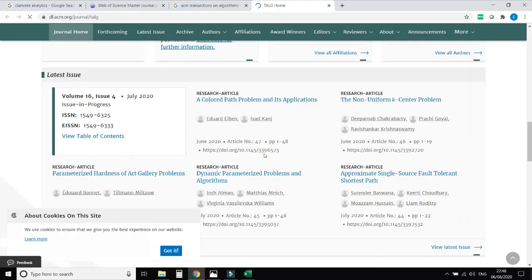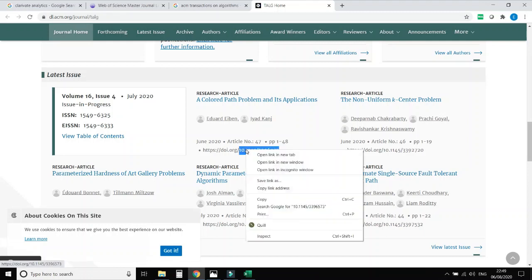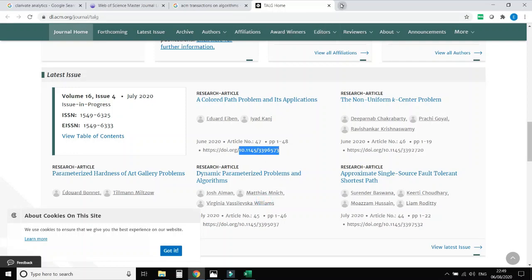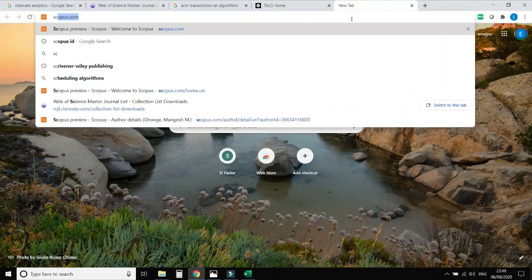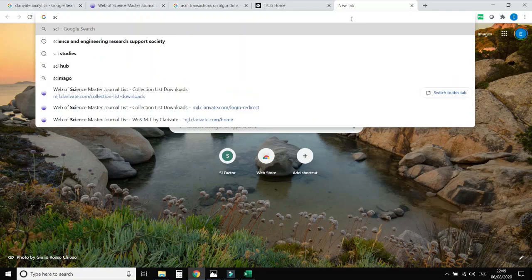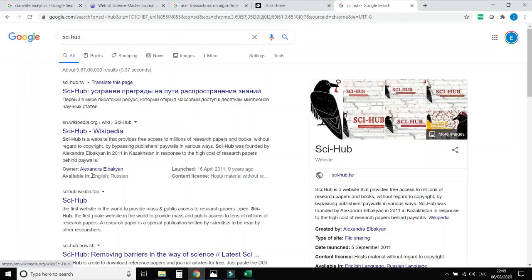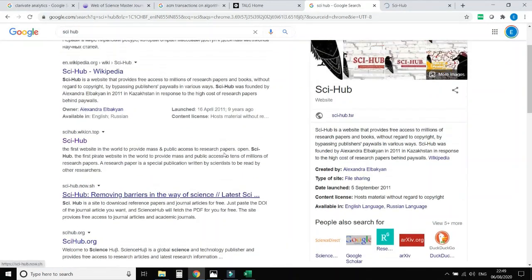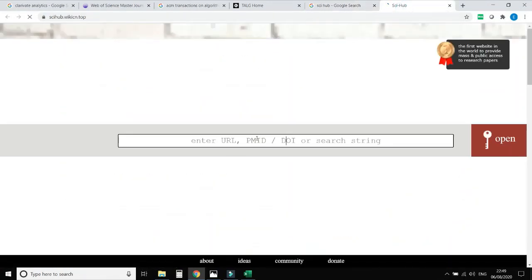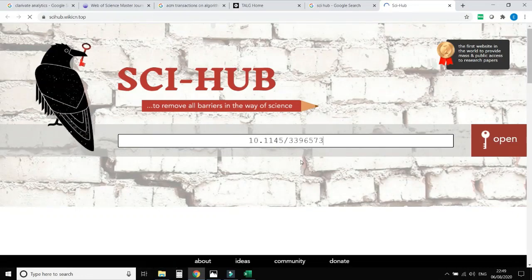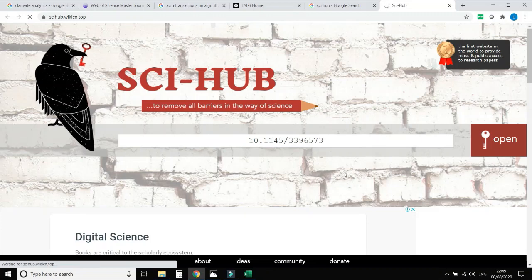If it is not downloaded, if you don't have permission to download this paper, just copy the DOI of that paper, and as you know the website Sci-Hub, just open that website and insert the DOI of that particular paper and search for that paper.